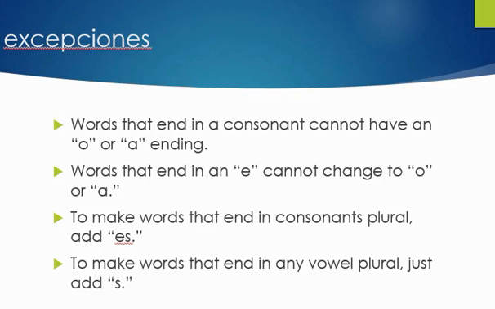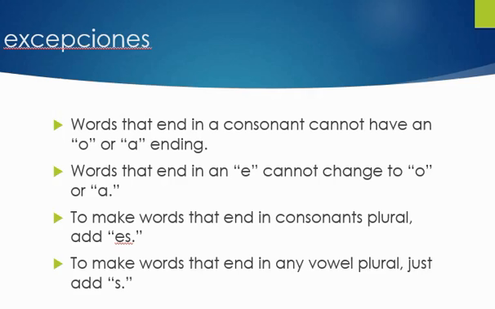Words that are ending in a consonant can't have an O or an A ending. Alright, we described something as brown, remember, marrón with an N ending. We can't change that N to an O or an A. Only words that end with an O or an A originally can change back and forth to match the gender. Words that end in an E cannot change to an O or an A. Like we mentioned, to make words that end in consonants plural, add ES. And finally, to make words that end in any vowel plural, just add an S.